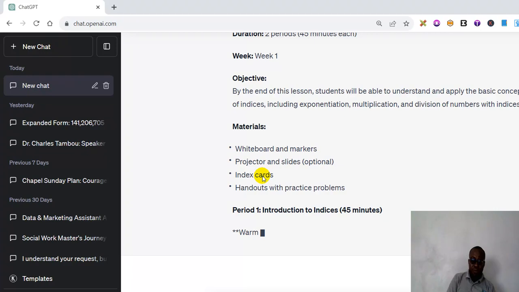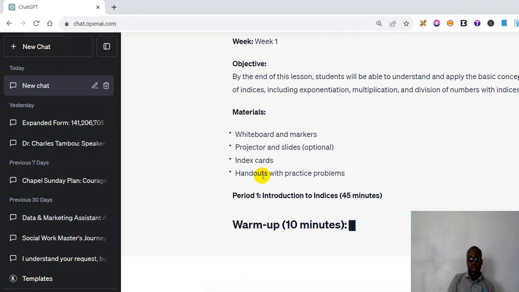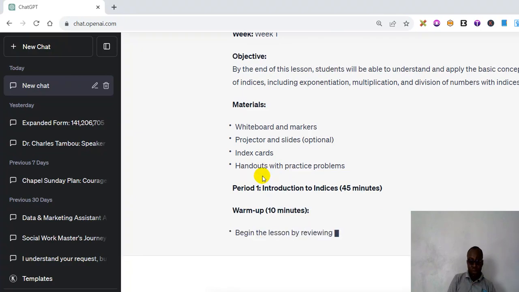My objective is there. The materials I will need are there. Period 1. I'm waiting for it to generate a warm up of 10 minutes. You remember it's a plan, so I'll use 10 minutes of the 45 minutes for warm up. It's bringing up something else. For warming up, I will begin the lesson by reviewing, maybe, the concept of multiplication and division.